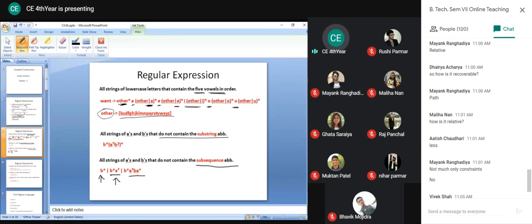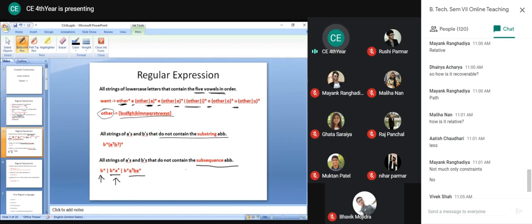There will not be B star here, because we don't want a subsequence ABB. So the maximum occurrence of B permitted after A is 1. Once you get A, the maximum occurrence of B permitted is 1.